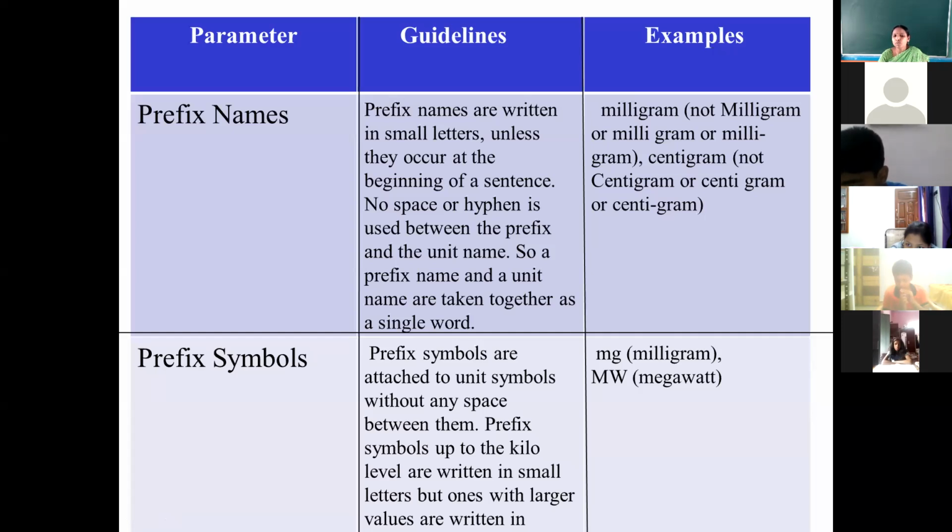Prefix symbols up to kilo level are written in small letters, but ones with larger value, more than kilo, are written in capital letters. Kilo means 1,000, so if it is more than 1,000, then we write the capital letter.